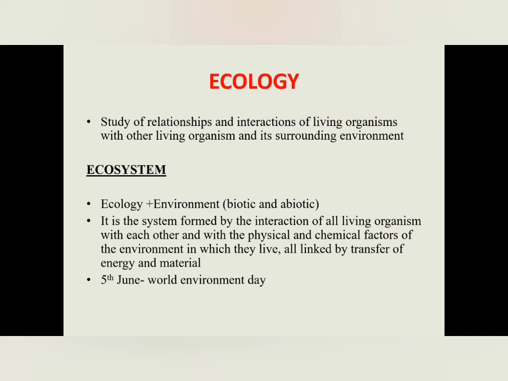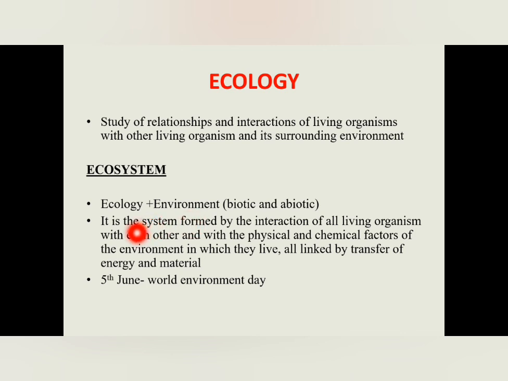Then what is an ecosystem? What is the difference between ecology and ecosystem? Ecology is just a study of relationships and interactions. How these interactions are going, it is just a study. But ecosystem is ecology plus environment, and this environment includes both biotic and abiotic factors. Ecology means how they are interacting, and environment includes biotic and abiotic factors. Otherwise we can say who are interacting. So both constitute an ecosystem.